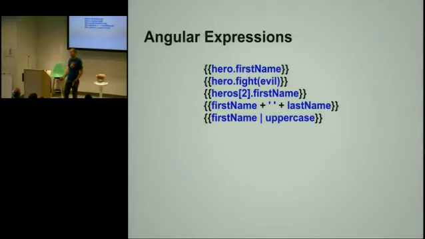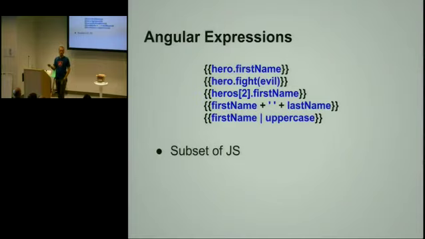And we have a filtering capability where you can just take some result of an expression. It doesn't have to be just first name. It can be anything as complicated as any of the previous expressions, and run it through a function which will convert it. In this case, I have an uppercase filter. So the expression language is a subset of JavaScript with extra stuff added, like the filtering, for example.